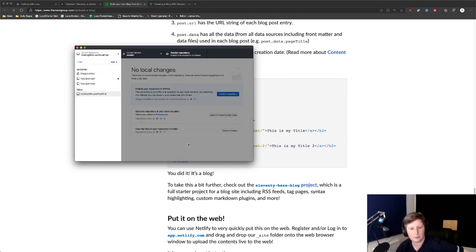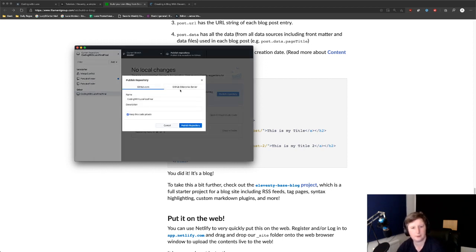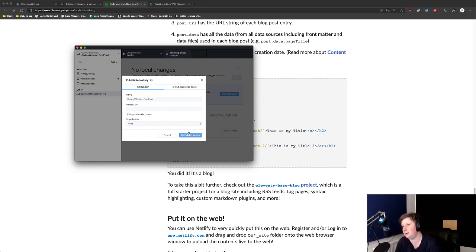Create repository. And then we're gonna publish it. Keep this code private, yes please. Just for now. I'll make it public if we need to. But we'll see how we go. One thing I'm gonna do first though is add that Eleventy ignore, and you'll see why.